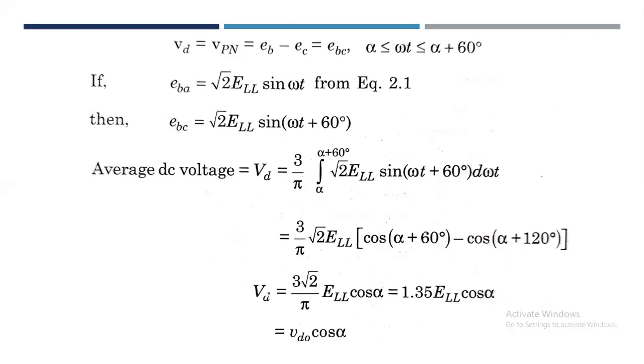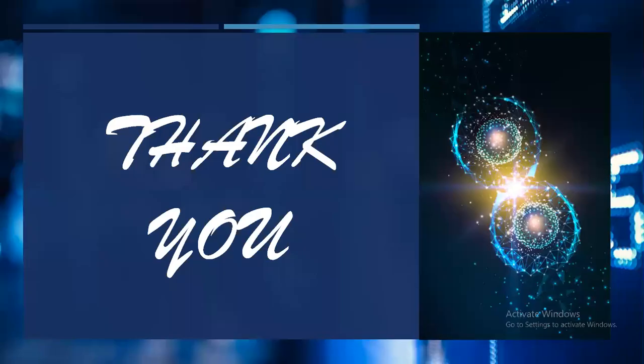Thus, the same converter can act as a rectifier or inverter depending upon whether the DC voltage is positive or negative. It is to be noted that this is based on the assumption of continuous conduction of current by any valve over the 120-degree interval. Note that DC current flow is unidirectional. Thank you very much.